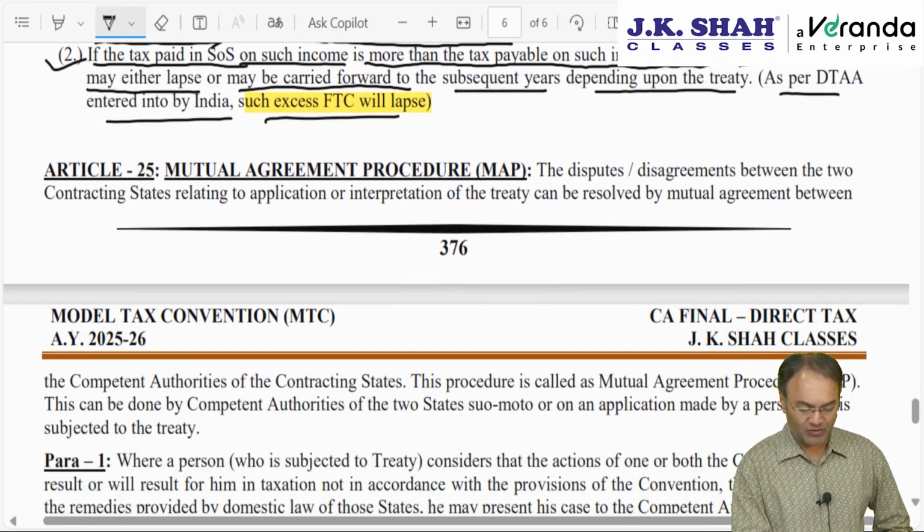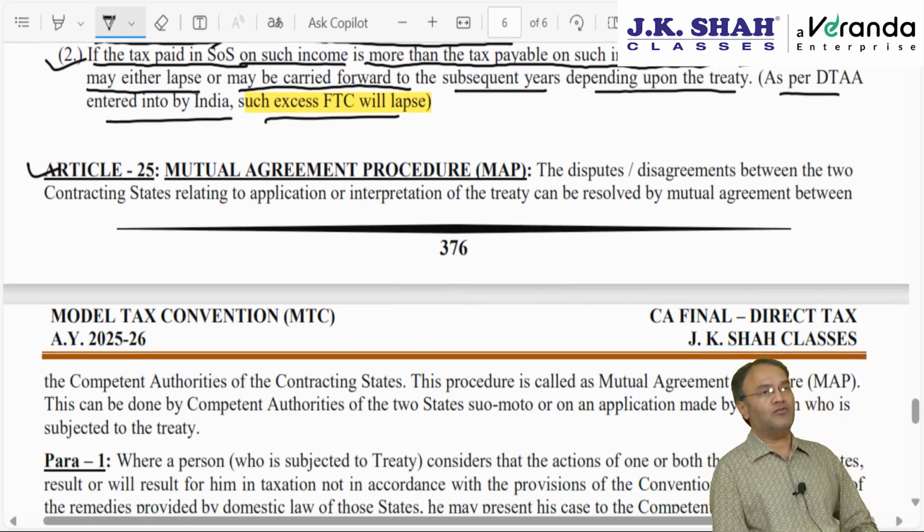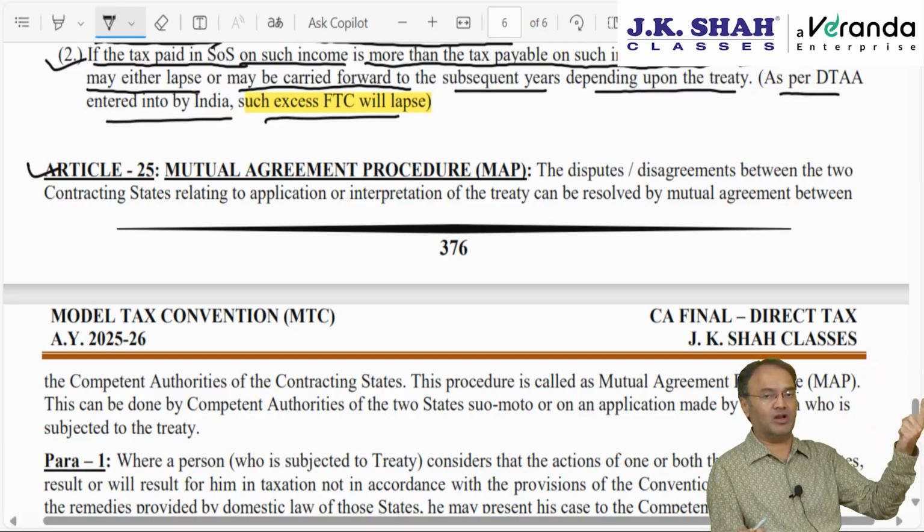Okay, coming back here. Then we have the concept of Mutual Agreement Procedure, MAP, straight away Article 25. Article 24 is not covered by our institute, but there is a mention of Article 24 in one of the upcoming chapters, which I will explain briefly when we come to that chapter. Article 24 is titled the non-discrimination clause. Non-discrimination: not to discriminate between residents of India and the residents of the other country.